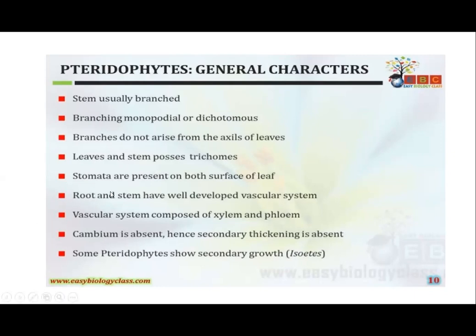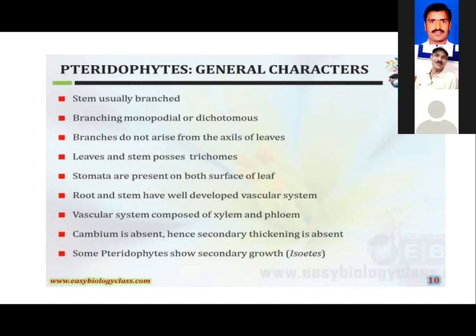Next, the root and stem have a well-developed vascular system, consisting of the xylem and the phloem. When we observe the anatomy of the stem or the root of a pteridophyte, it is a primitive vascular plant, so it does not develop secondary tissues.